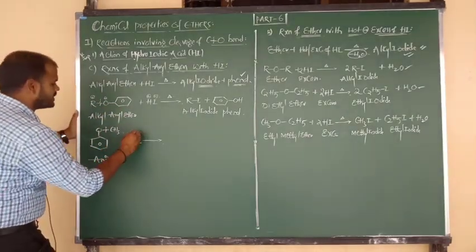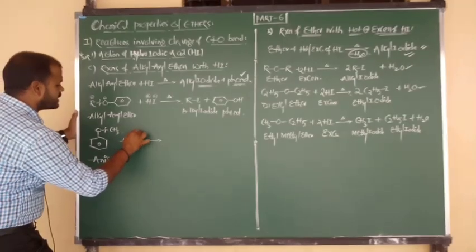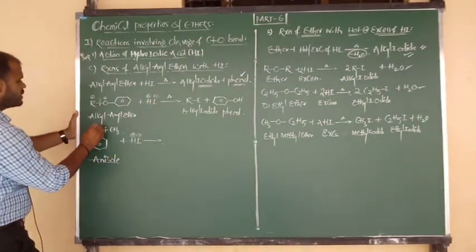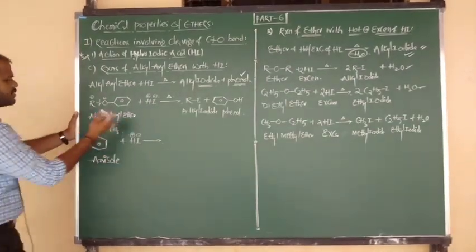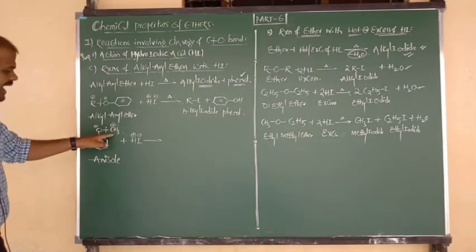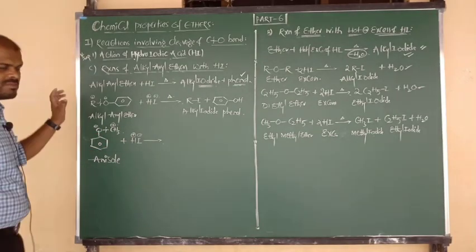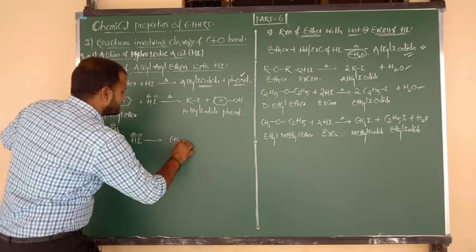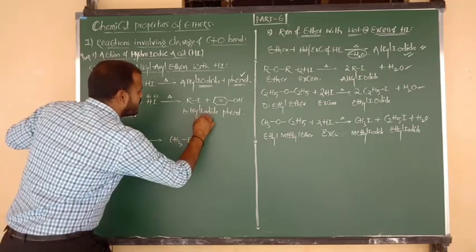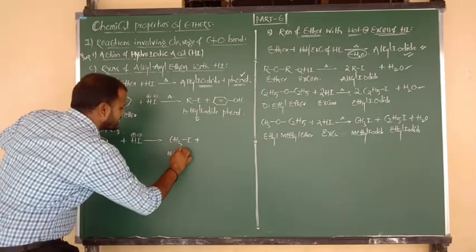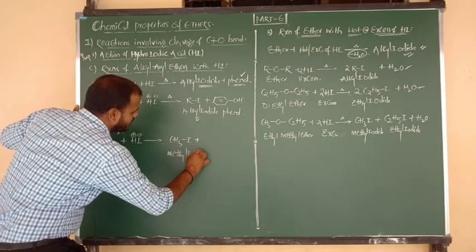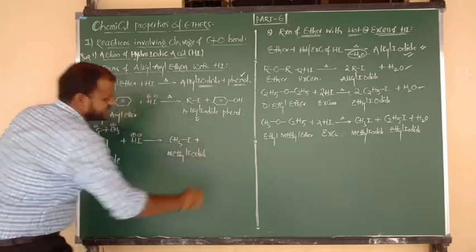H plus combines, and here hydrogen contains charge plus, I contains minus, O contains minus, CH3 carbocation contains plus. So the methyl carbocation is attacked by I minus. So the product is nothing but alkyl iodide, that is, methyl iodide. I hope you understand this.